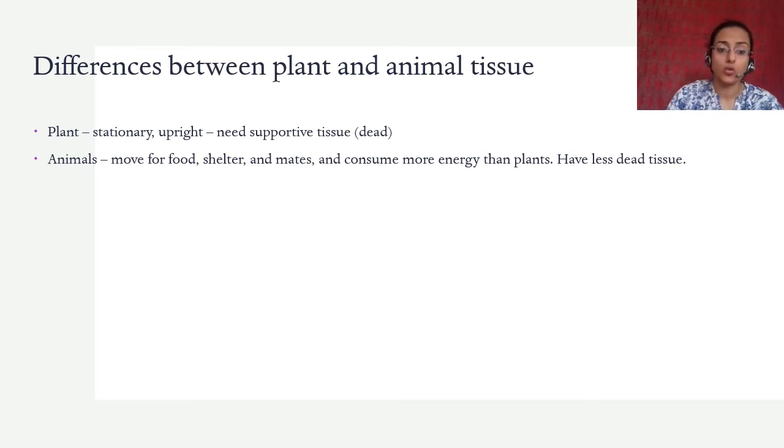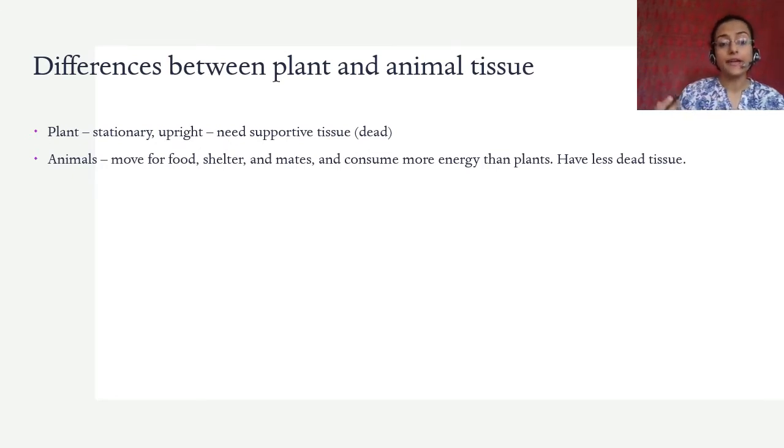Even the plants that don't remain upright also need some amount of supportive tissue, like climbers that need support to grow. Of course, they have less supportive tissue than the trees that you see standing upright, and that tissue needs to be dead because the living tissues are generally thin and cannot provide any support to the plant. So you need dead tissue to provide support.